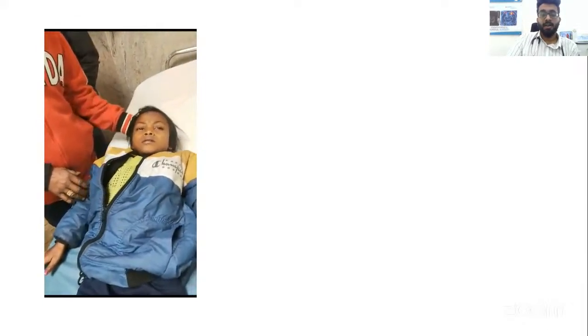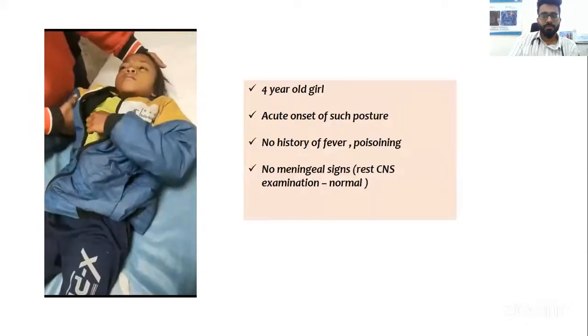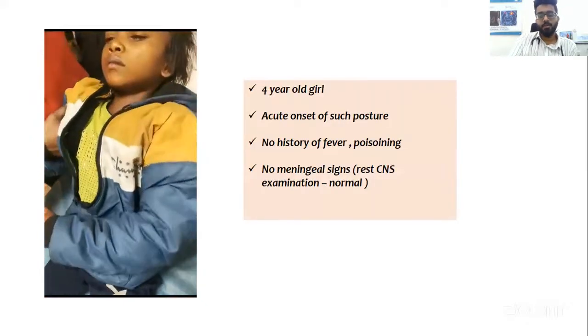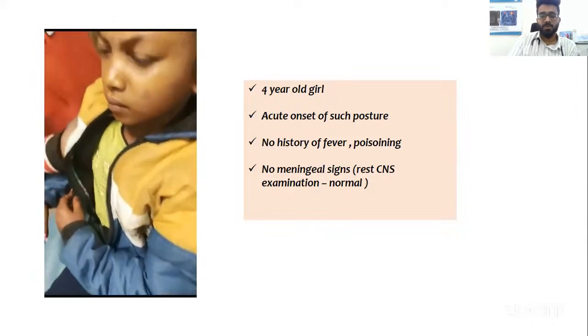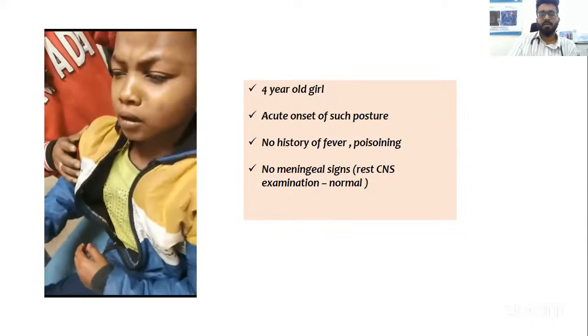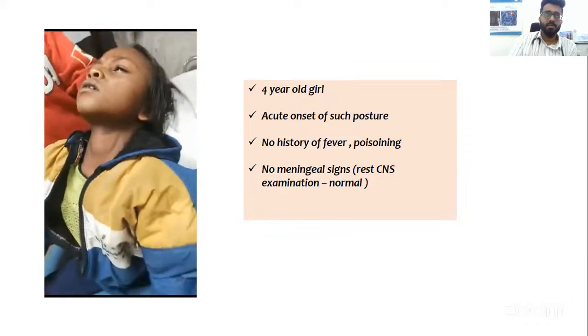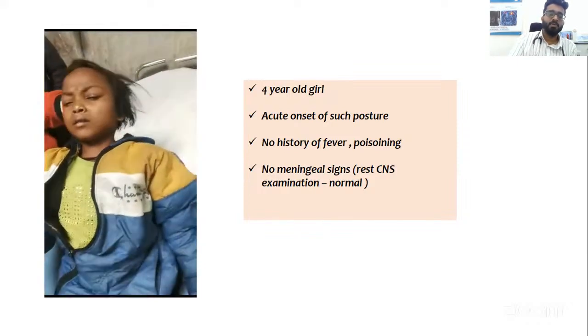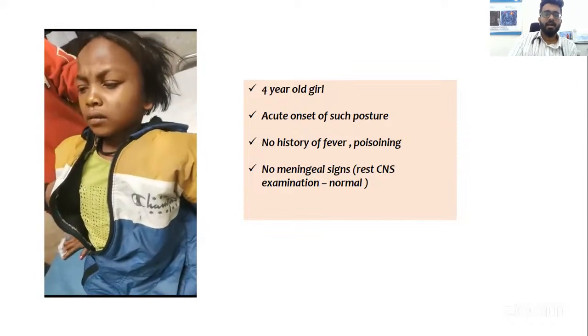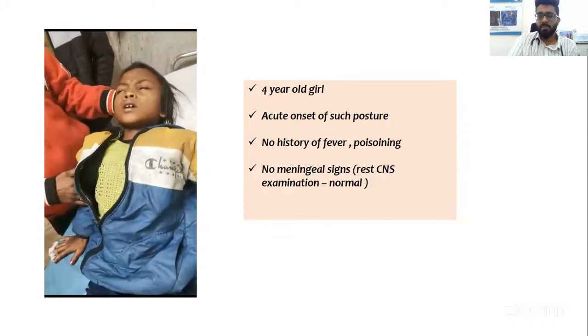So this is a log-like rigidity, what you see in tetanus. The same picture can also be seen in a few poisonings like strychnine poisoning. But when you have sudden onset or subacute onset stiffness of the entire body, you can think of tetanus in the background of an Indian setup where the child is not vaccinated, and the history of injury may not always be remembered by the parents.